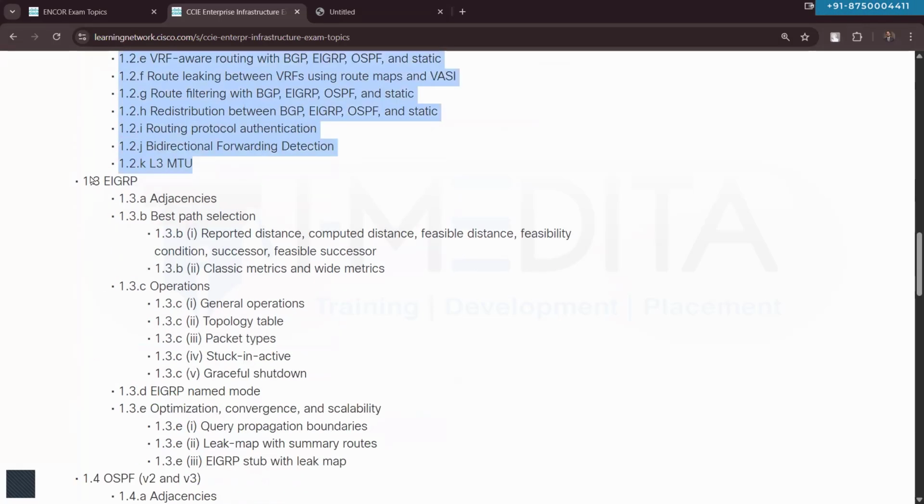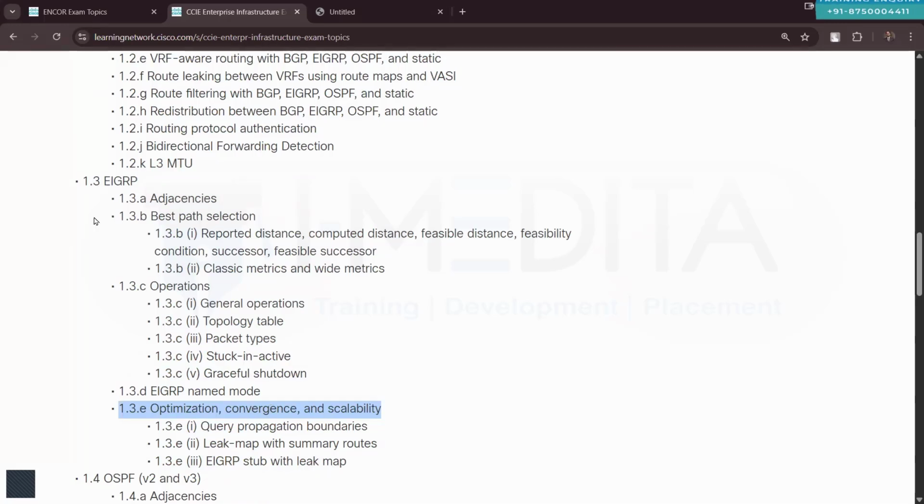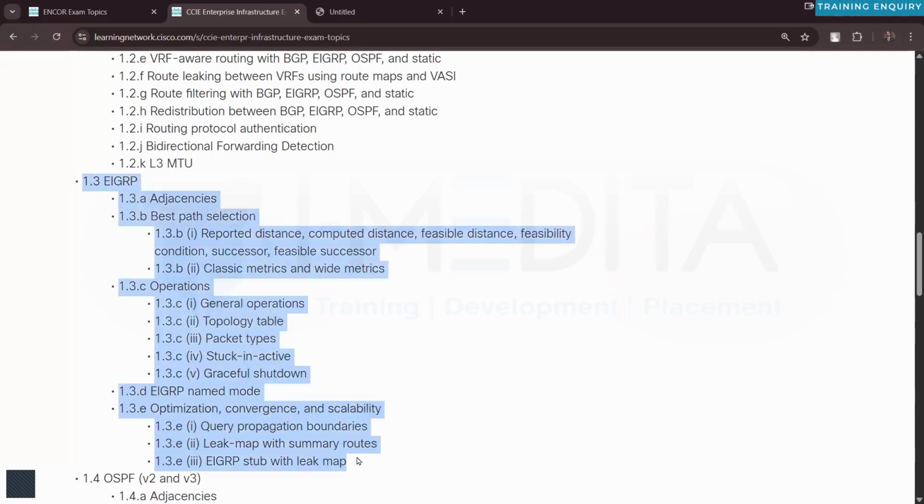And then we'll talk about EIGRP. EIGRP adjacencies, best path selection, EIGRP operation, EIGRP named mode, convergence, optimization, scalability, all these EIGRP for IPv4 and IPv6 related topics we will cover under here. This will cover EIGRP for both IPv4 and IPv6.